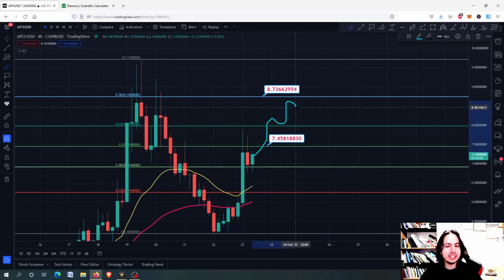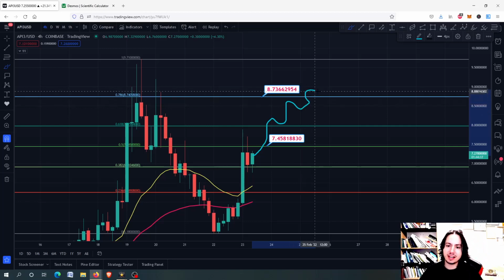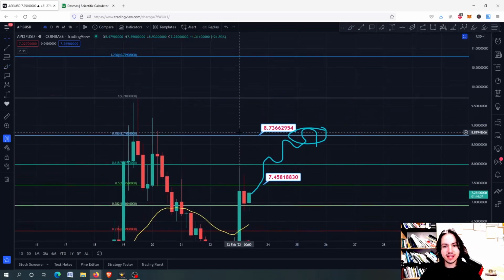I do not mind which hour it will be. It might be after 3 days, 4 days, or 6 days, maybe even 10 days. But if the body of the candlestick closes above this line right here, the 8.74 USD, mark it right there, write it down.